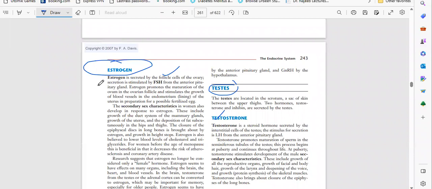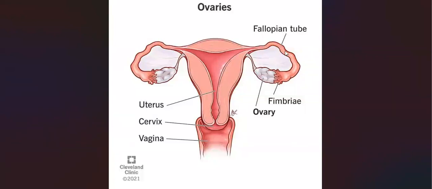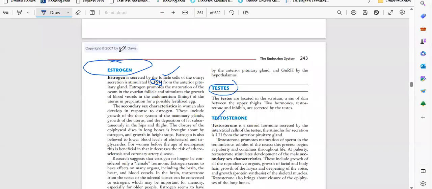Ovarian secretion is stimulated by FSH. FSH is a hormone released by the anterior pituitary gland. After the release of follicle stimulating hormone, it stimulates the follicles in the ovaries. Then the ovaries will release estrogen. From where is FSH released? The anterior pituitary gland.